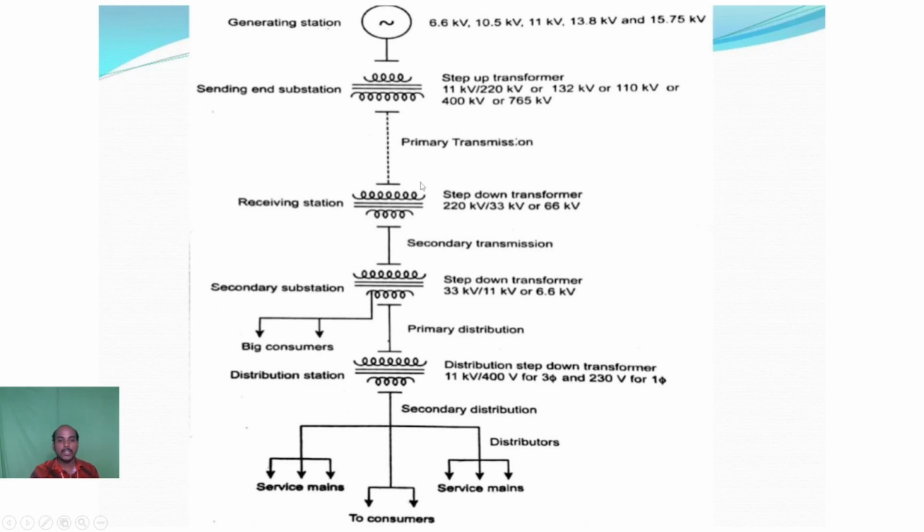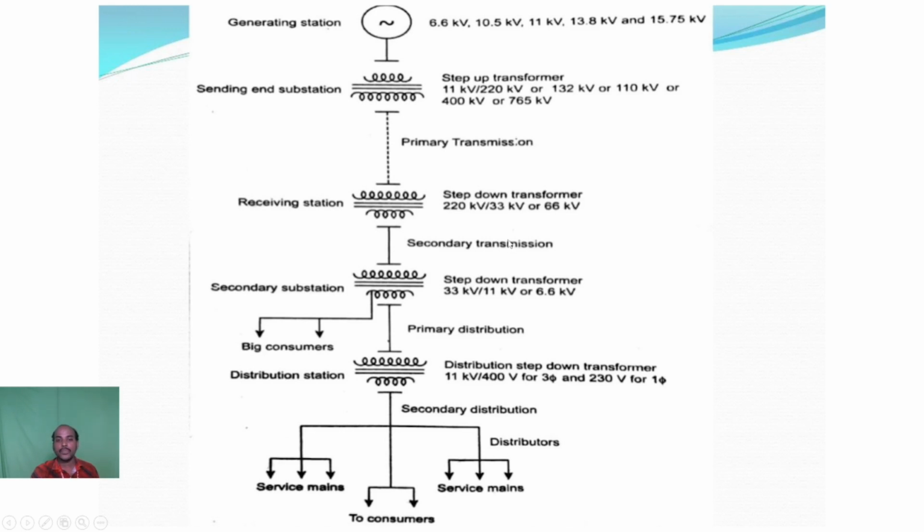Now the power is received at the receiving station. The rating is 220 kV. The 220 kV is the input of the step down transformer, with output rating of 33 kV or 66 kV. That is called the secondary transmission.